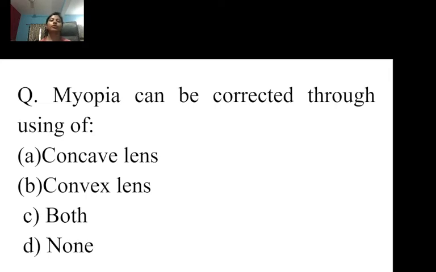Yes, very good. Concave lens. What happens if we put a concave lens, student? Yes, Praful. Himshika, yes, good, very good. Yes, the image will form on the retina, not in front of the retina. Like the normal eye, it will work, right?